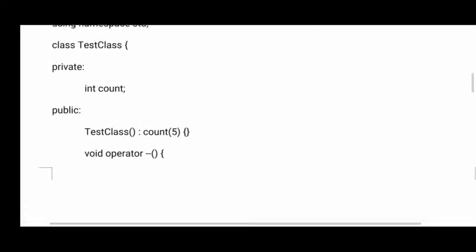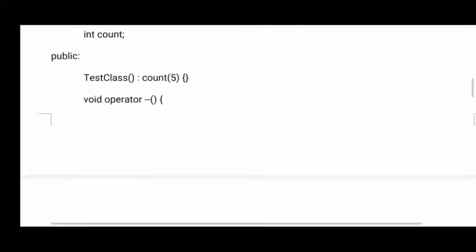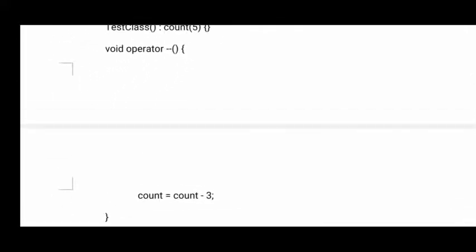Now void operator minus minus: here you can see the operator overloading I have given. Void is the return type, operator is a keyword which you should write as it is, and minus minus is the decrement operator. I am providing a different meaning to the decrement operator here. Actually, this decrement operator is used to decrement a value, but here the same operator is used as a function name. That is called operator overloading.